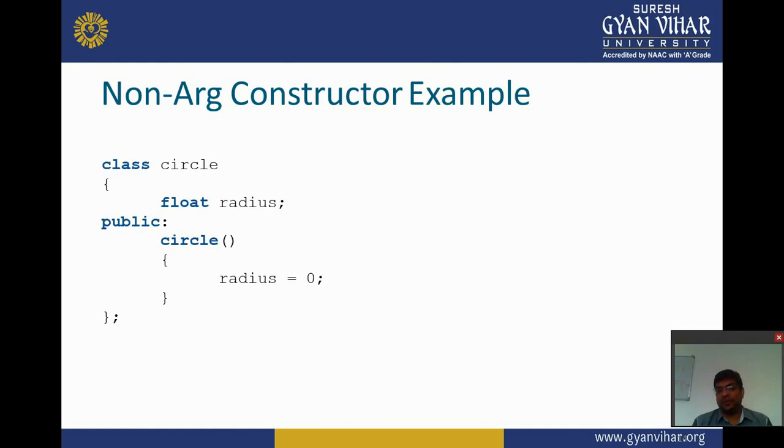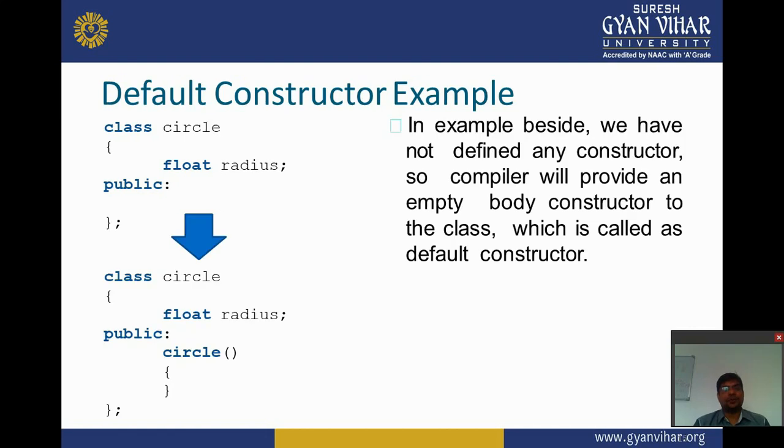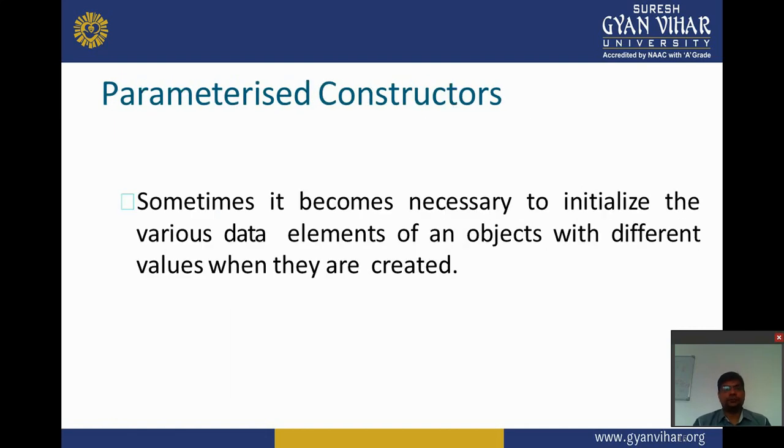So in previous slides we discussed a simple constructor which initializes the values. But in the default constructor we didn't pass any type of arguments and parameters. Next is the parameterized constructor. What is the parameterized constructor?